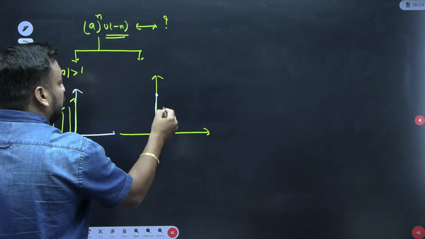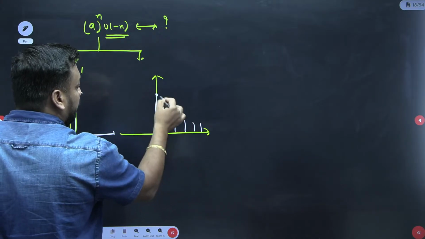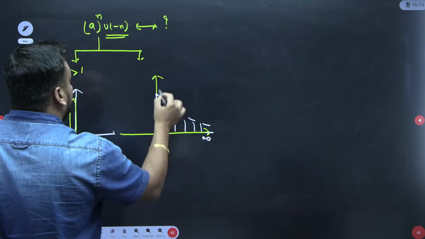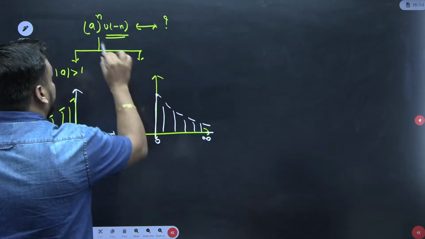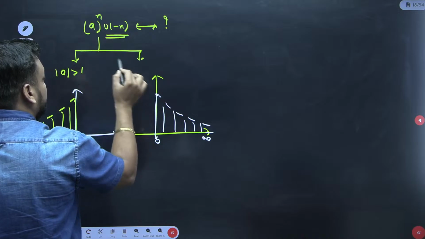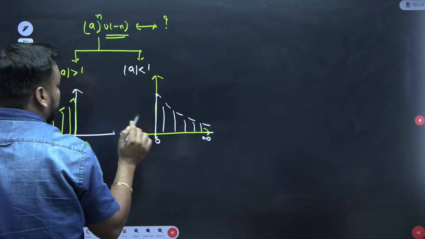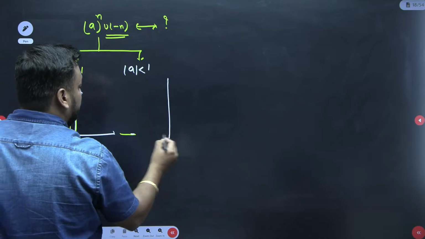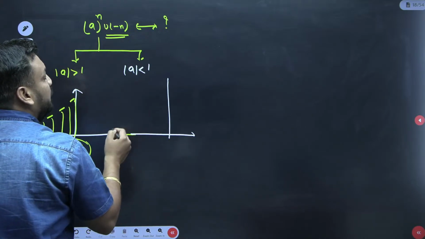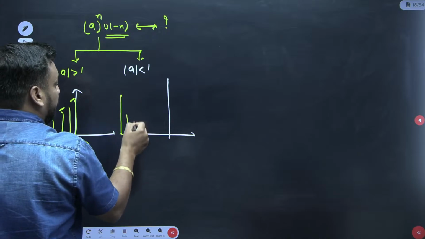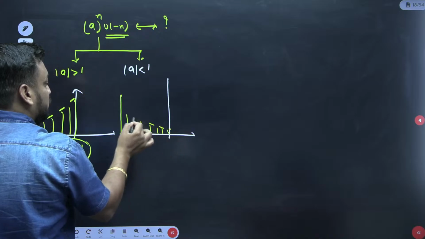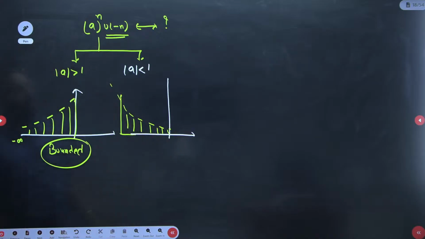If you do this, then what will you get? You will get it like this. So it will be 0 to infinity, and it will be what, guys? A to the power n. So this time, if the mod of a value is less than 1, it means the curve will be like this, exponentially decaying. So don't you think it is growing? It is growing at infinity. It is growing only. Yes or no?